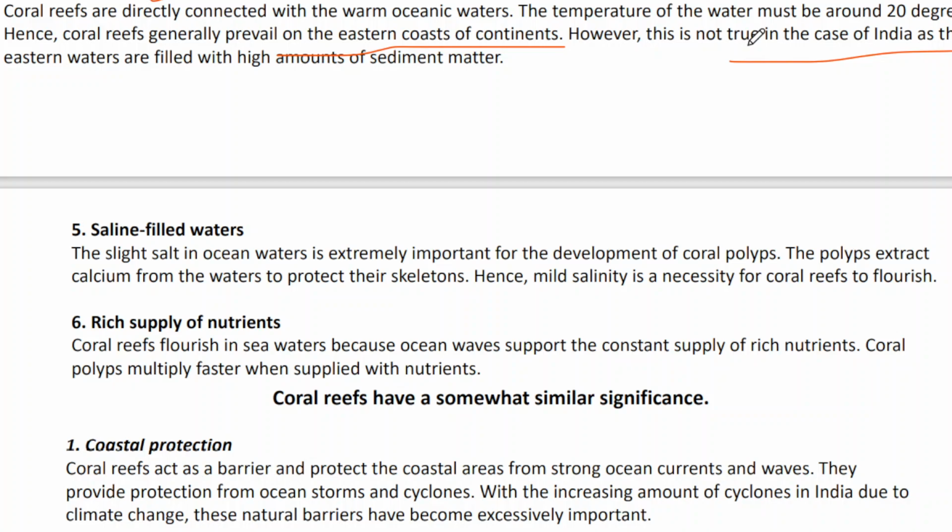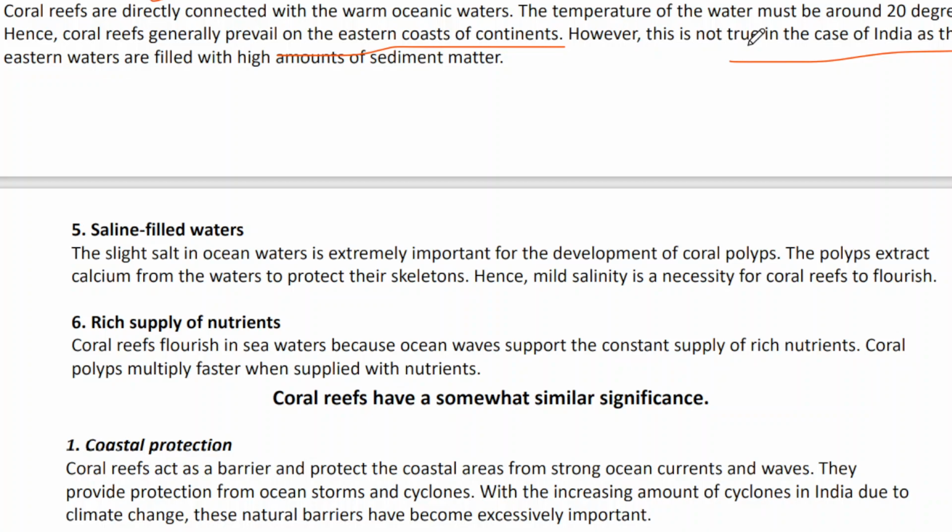Rivers are draining into the sea. So many river systems are draining into the Bay of Bengal area, and they deposit a very large amount of sediments there. This will disturb the water environment there.